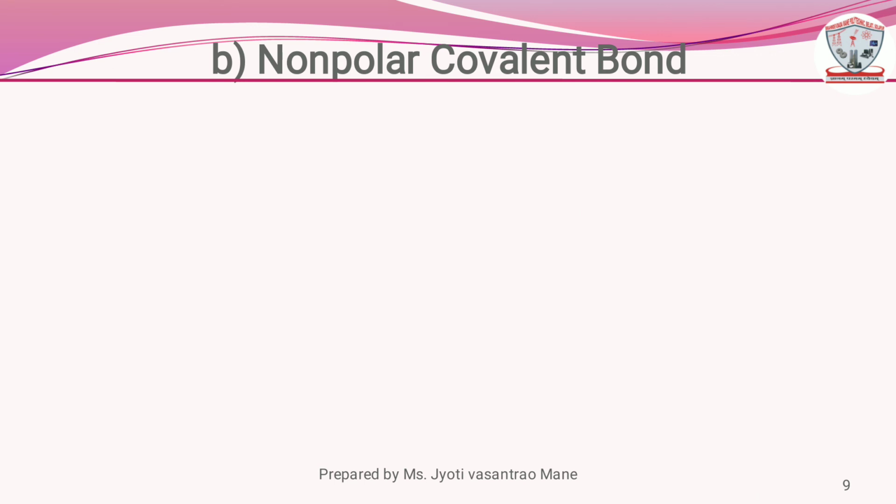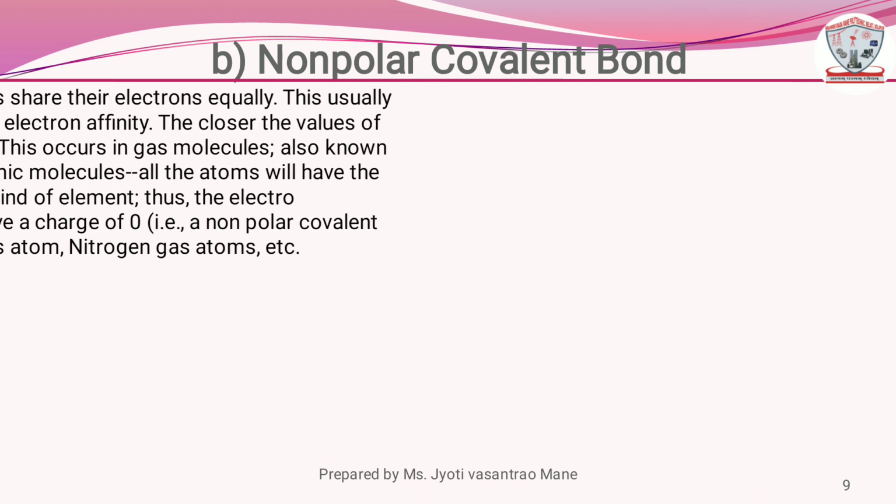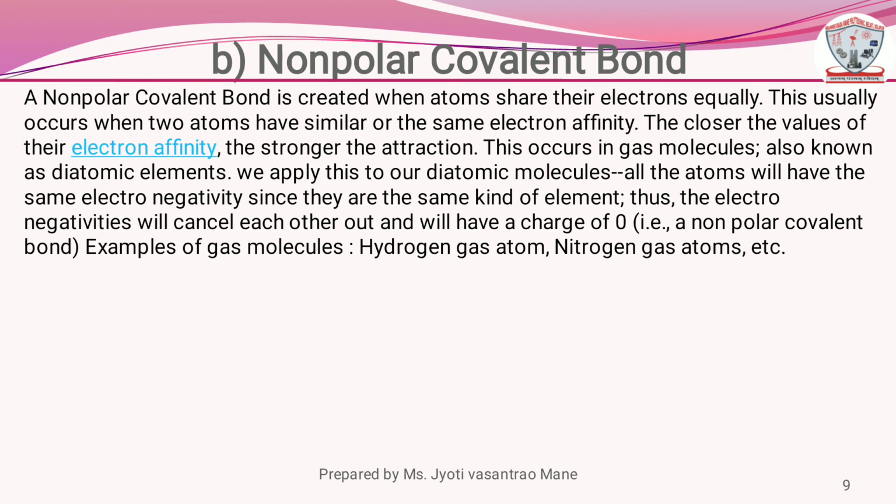Second one is the non-polar covalent bond. A non-polar covalent bond is created when atoms share their electrons equally. This usually occurs when two atoms have similar or the same electronegativity. The closer the value of their electronegativity, the stronger the attraction.